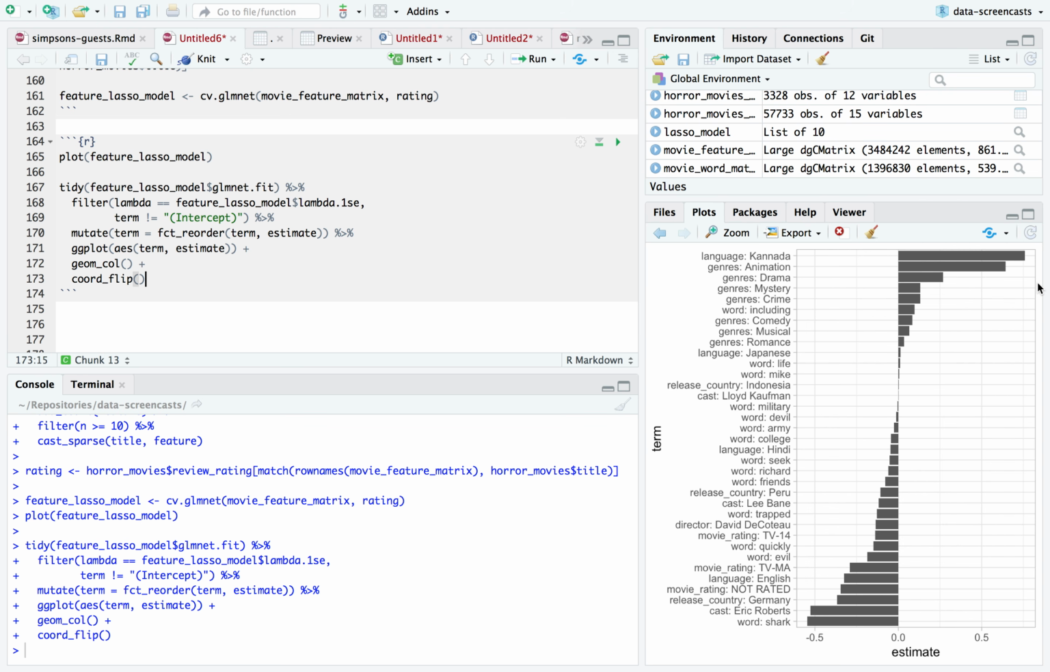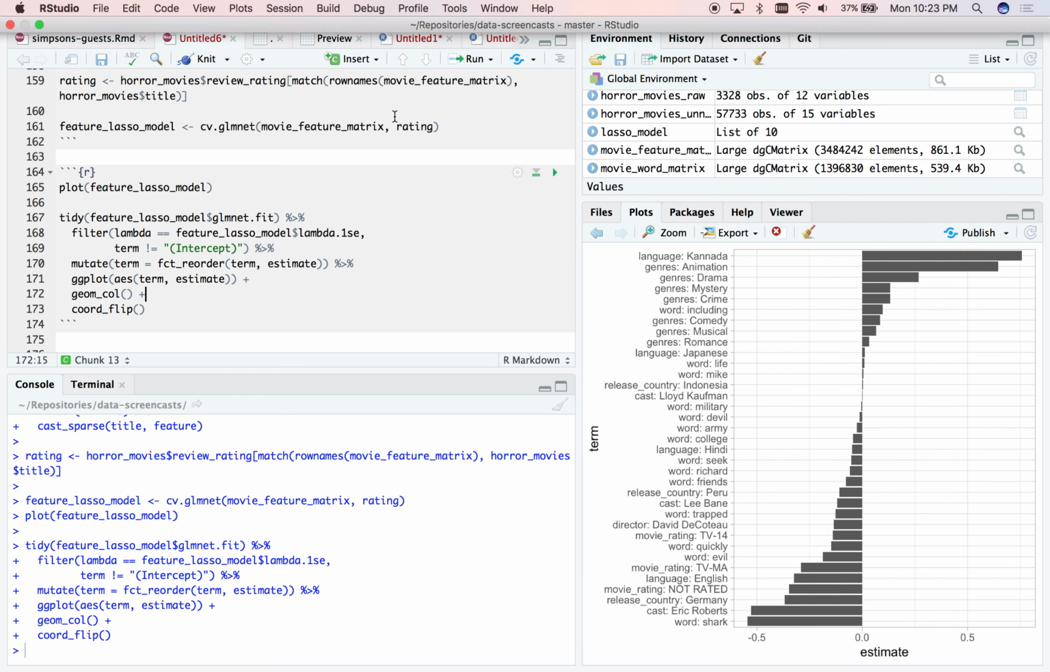It could be good quality. Could be a thriving subculture. Could also be that only the better movies in the set got into this data set. All right, but we still see animation, drama, mystery. Shark, Eric Roberts, Germany. Those are some of the negative signals.